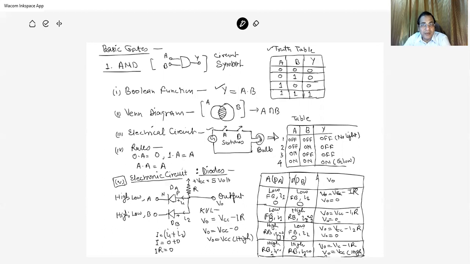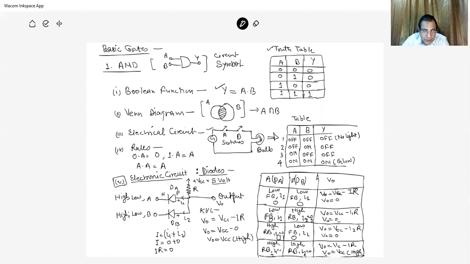We use two diodes for the discussion; the basic concept of diodes is one forward bias case, other reverse bias case. We have already discussed forward and reverse bias in detail. So here are two diodes, DA and DB. These two diodes are connected with a resistance and a power supply VCC, that is 5 volt, and output is taken at this point V0.